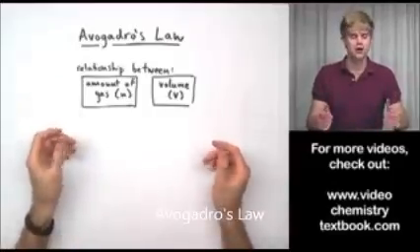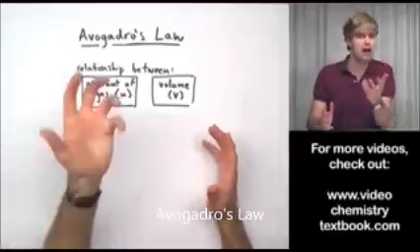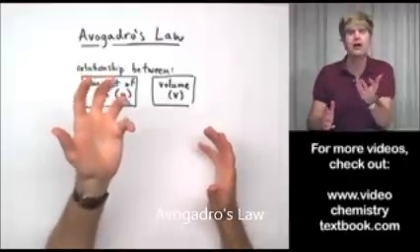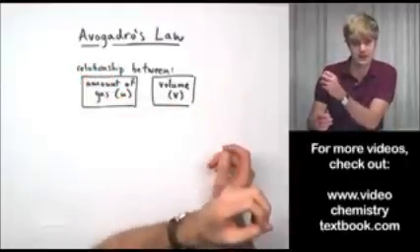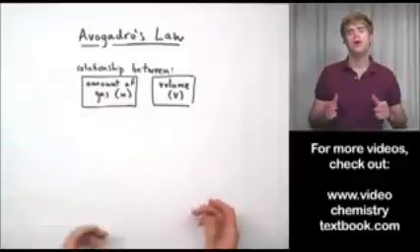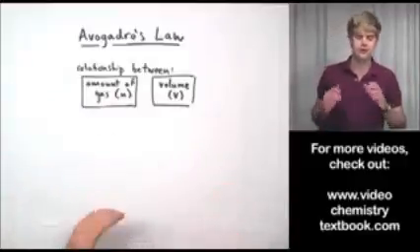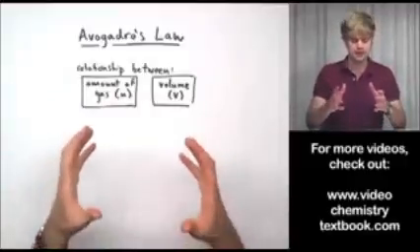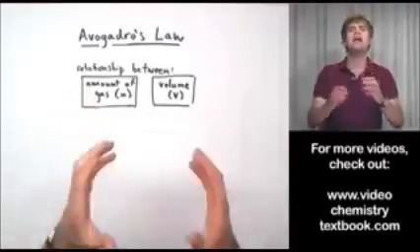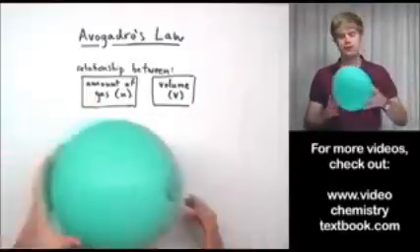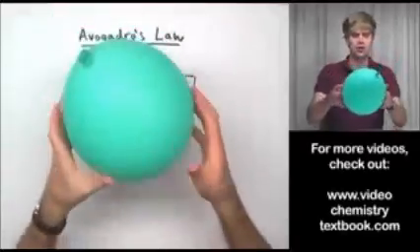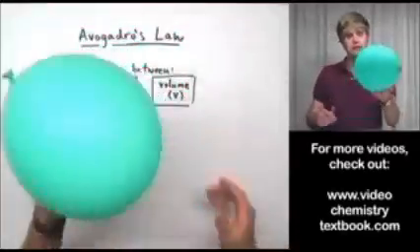Avogadro's law talks about the relationship between the amount of gas that's in a gas sample and the volume of the gas sample. So what does that mean? Well, first of all, a gas sample is just a fancy term that means a bunch of gas we have anywhere. So for example, this balloon has a whole bunch of gas in it that is what's keeping it inflated.